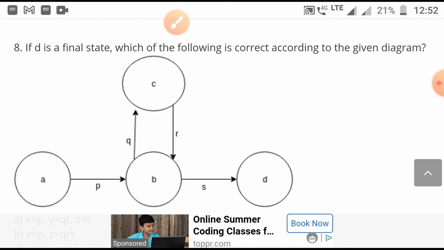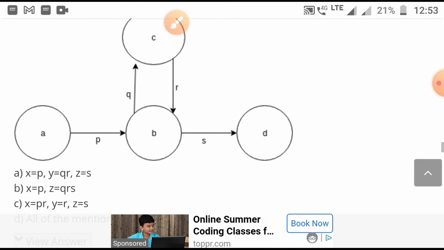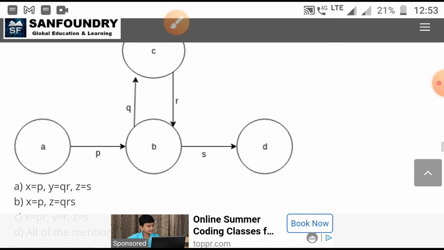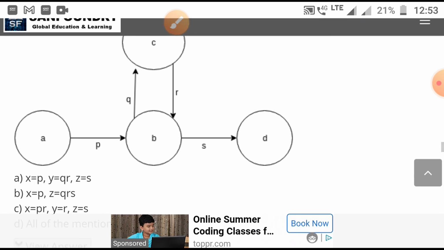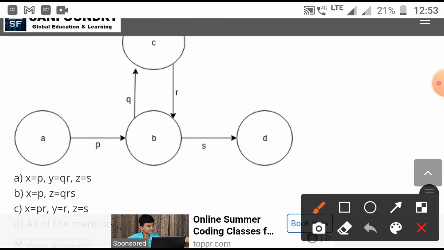In the 8th question, if D is a final state, which of the following is correct according to the given diagram? X is equal to P, yes. Y is equal to QR, because this is X, this is Z, and this part is actually repeating.